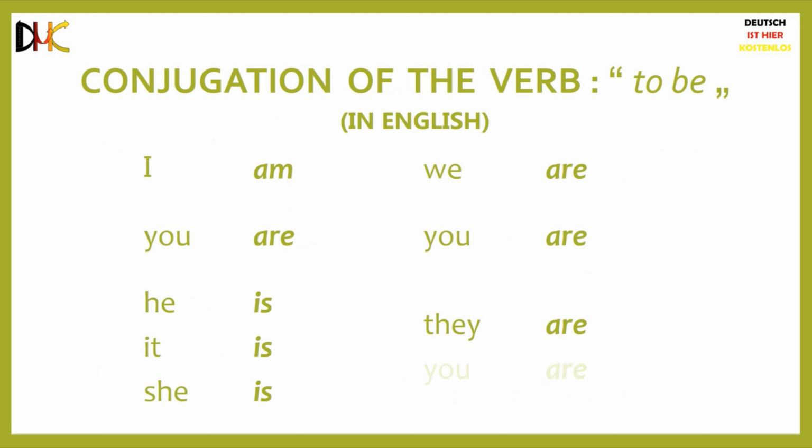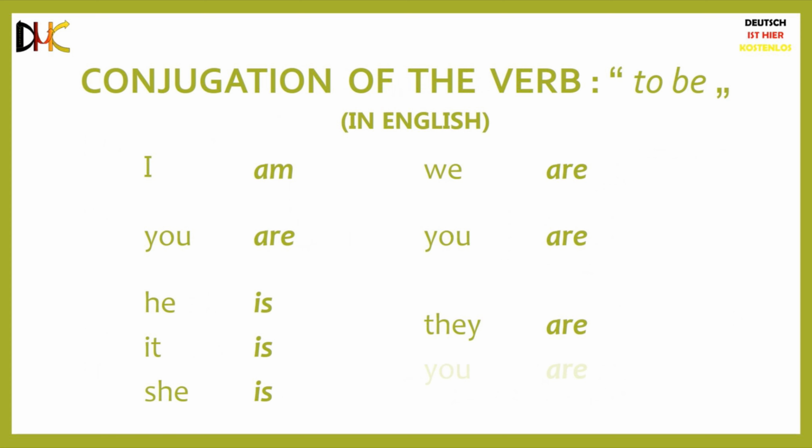You don't say I be or I is or I are. You say I am. Similarly, you are, he is, it is, she is, we are, you are, they are.